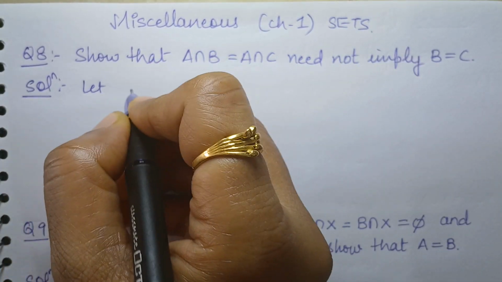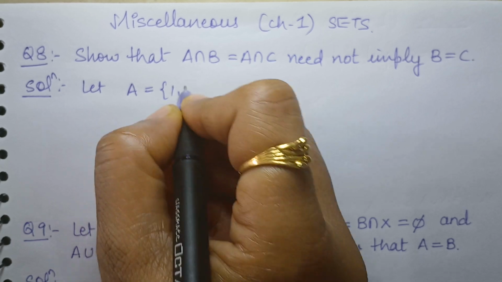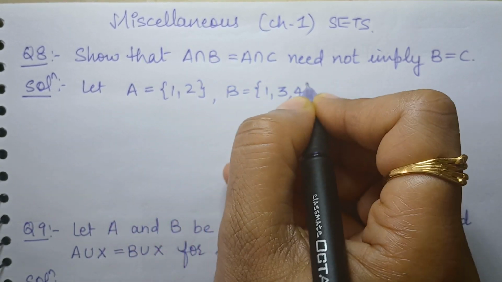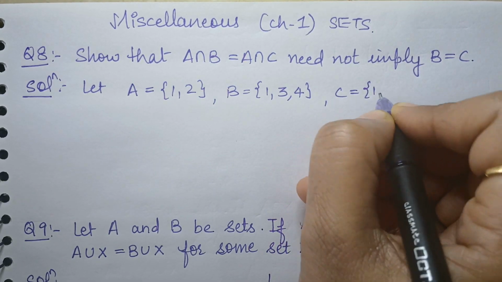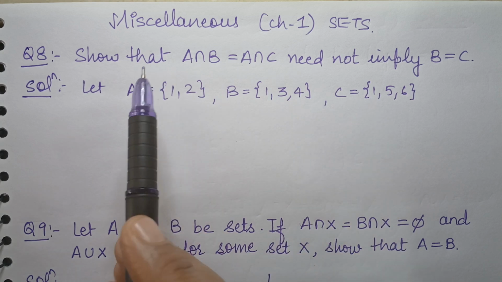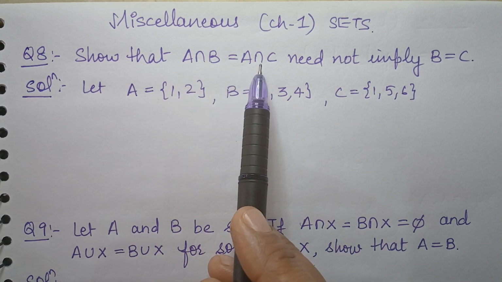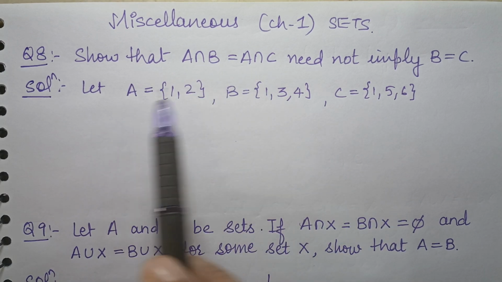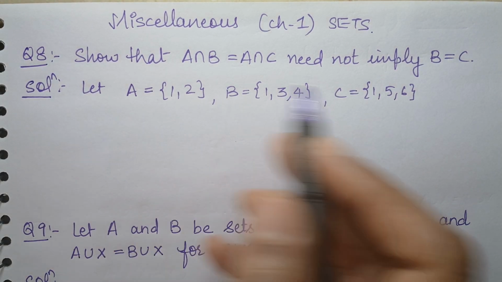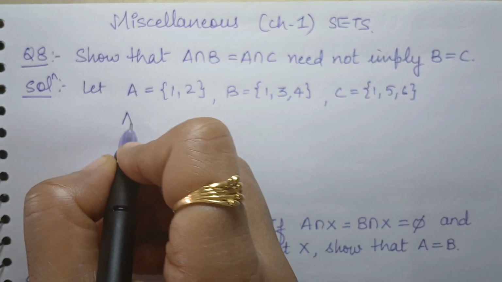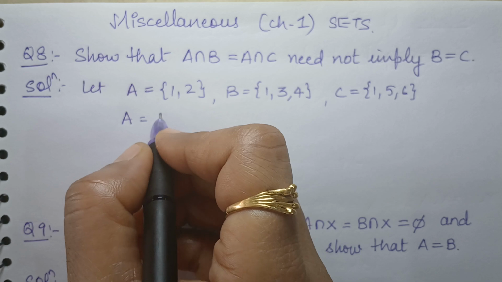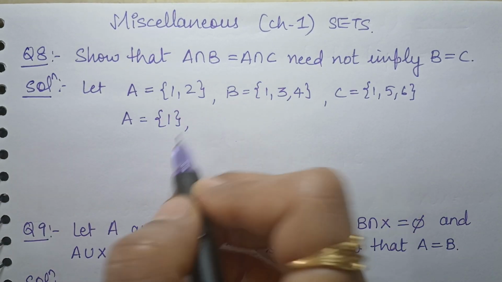So let A is equal to {1, 2}, B is equal to {1, 3, 4}, C is equal to {1, 5, 6}. Now you will understand why I have taken these, because A intersection B should be equal to A intersection C, meaning whatever is common in A and B should be there in A and C as well. So what is A intersection B? A intersection B will be {1}.